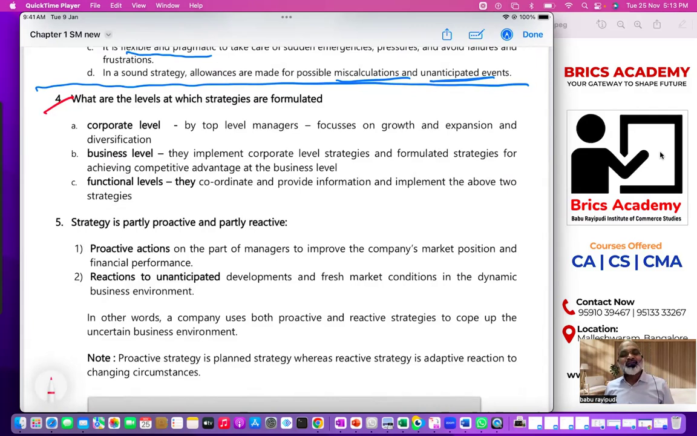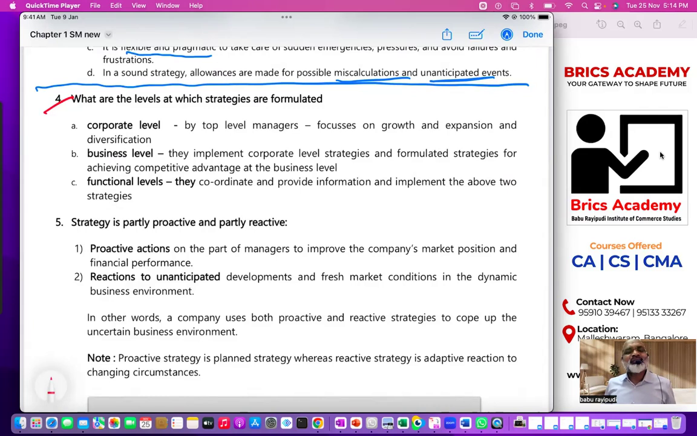So strategic management is about formulation, implementation, and evaluation. Strategy is about a long-term action plan. It gives you a game plan, so on and so forth. In the previous class we studied this. Otherwise, you just watch the previous class once and start watching this class. Okay, all right, shall we start now?